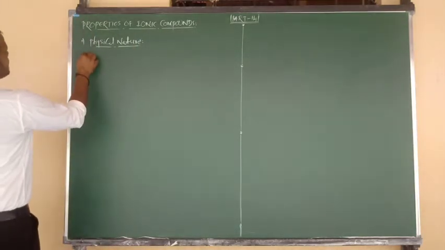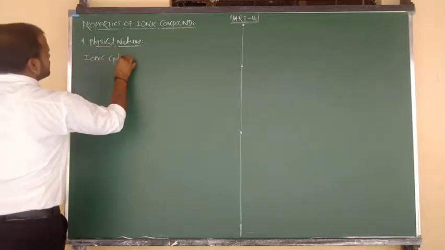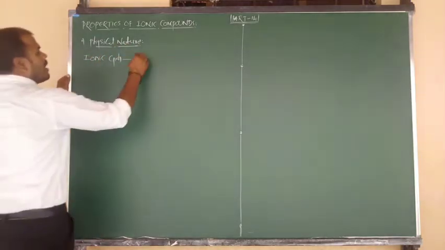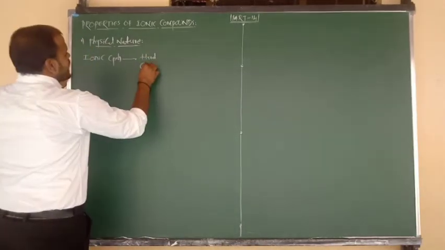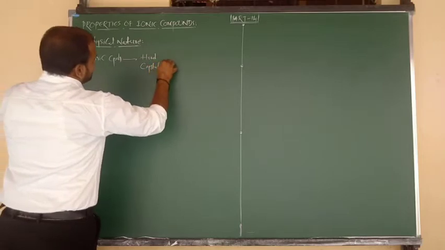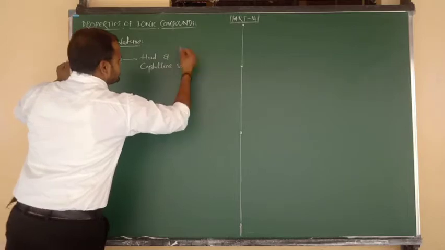So in physical nature, ionic compounds are hard compounds having a crystalline surface, so we can say ionic compounds are hard and crystalline solids.